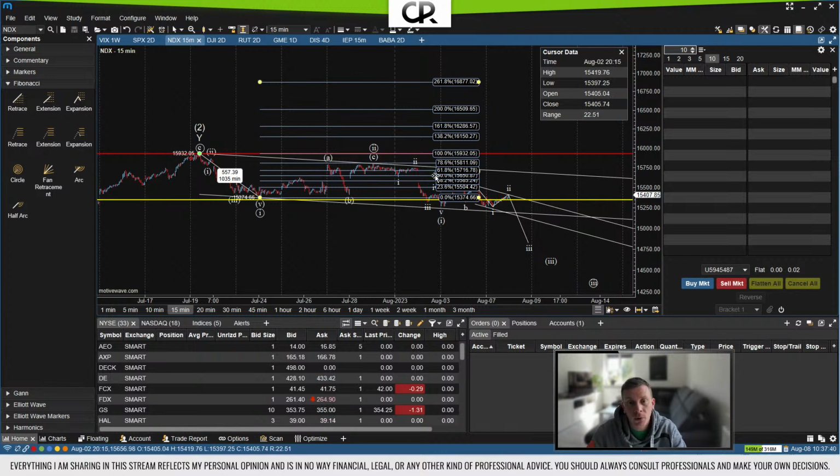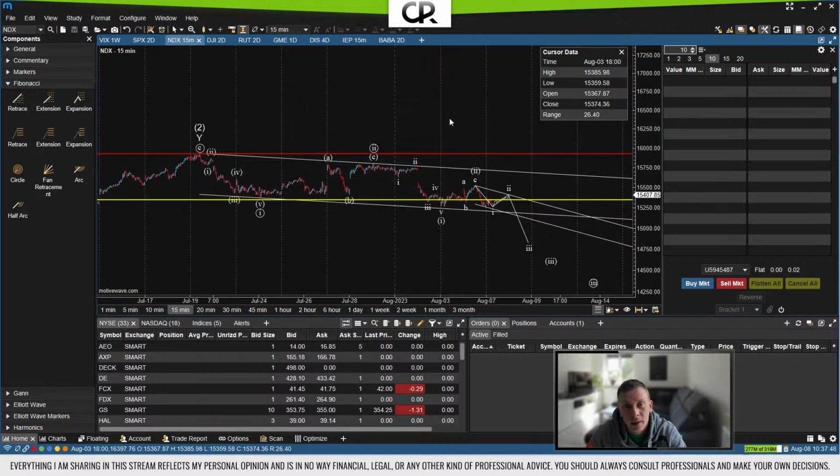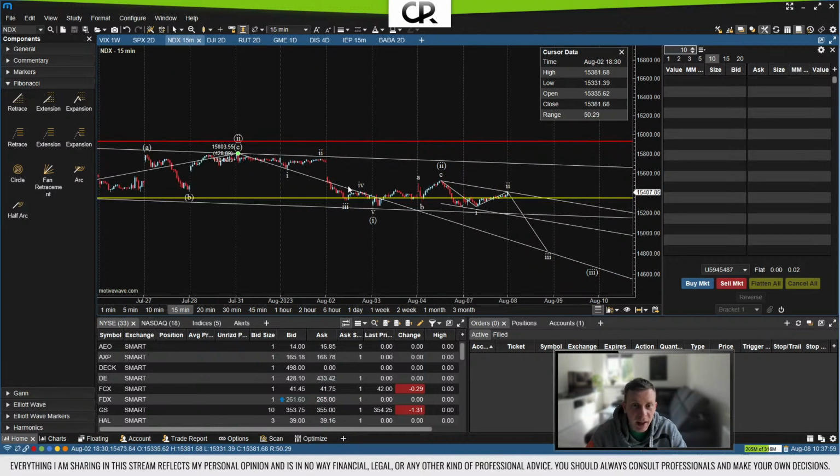Now we know very often wave 2 retraces 38.2 to 61.8, very often, not always, sometimes more. And then we here have the beginning, so that's wave 1, 2, and now we have here the progress of wave 3 downwards. And in that wave 3, although not as clearly cut for many, probably we already have wave 1 played out. So if we look here, we can see that this here is a wave 1, 2, and then wave 3 is usually the strongest movement, and in this case that's a gap down. Wave 3, wave 4, wave 5, and with wave 5 complete here, let's check real quick.